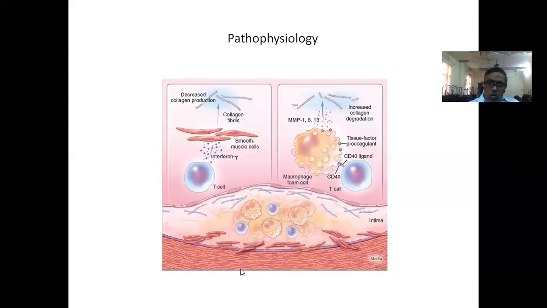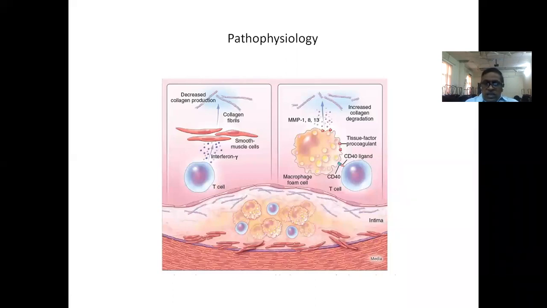This lipid core of an atherosclerotic plaque is covered by a fibrous cap. This is the fibrous cap, formed by the smooth muscle cells. These are the smooth muscle cells of the intima media, which I am showing here in the figure. They generate this fiber. As long as the fibrous cap is strong, there is growth of this plaque, and it can go for an eccentric or intrinsic growth leading to obstruction of the coronary vessel.